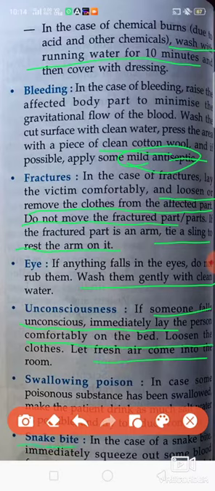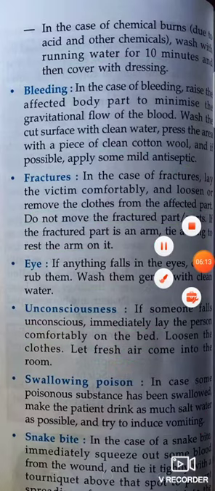And the next is the snake bite. If some person is bitten by a snake, immediately try to squeeze out the blood, and then we should tie above and below from both the sides.